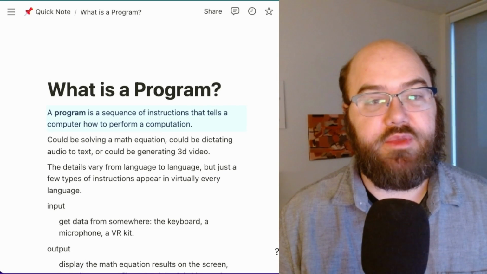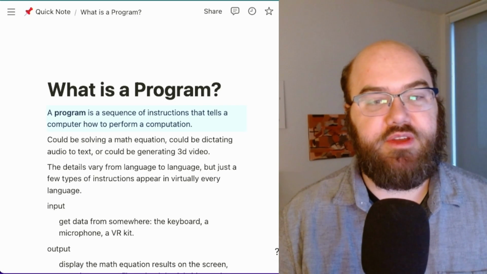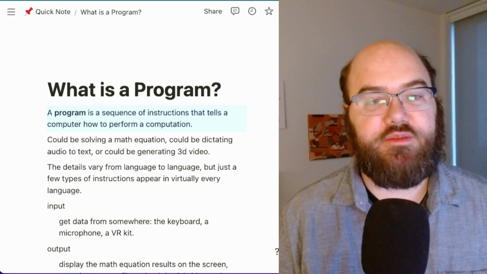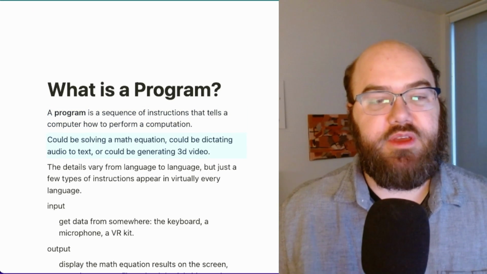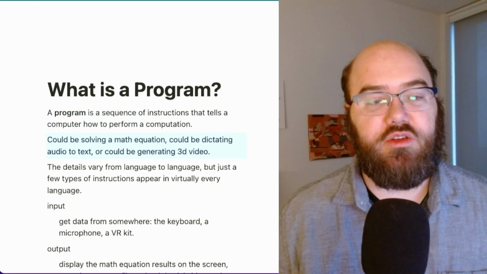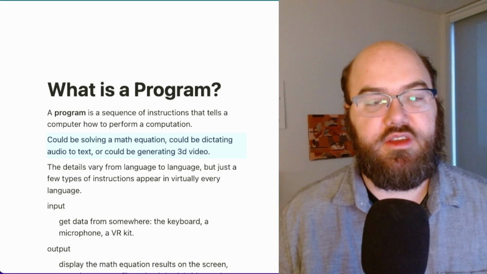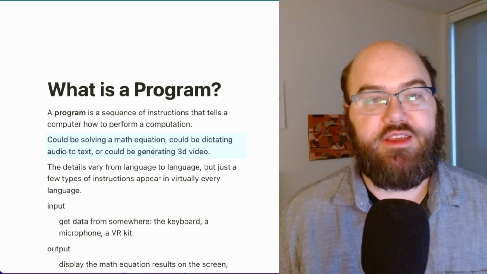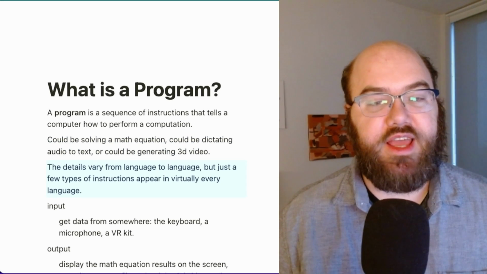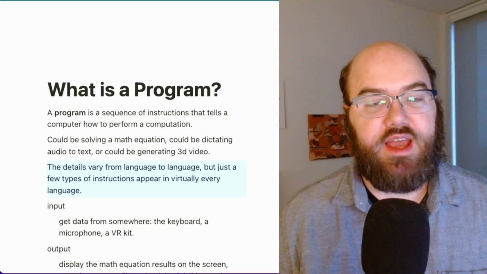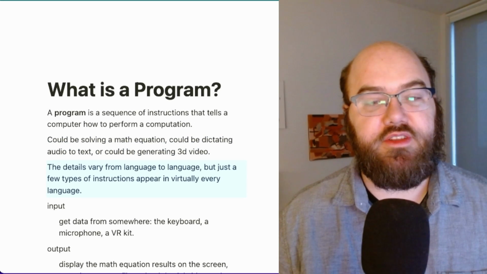What is a program? A program is a sequence of instructions that tells a computer how to perform a computation. It could be solving a math equation, could be dictating audio to text, or could be generating 3D video. The details vary from language to language, but just a few types of instructions appear in virtually every language.